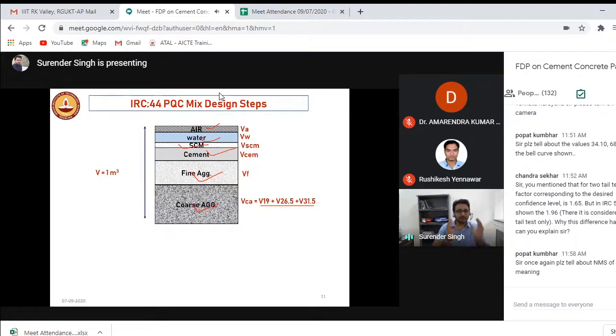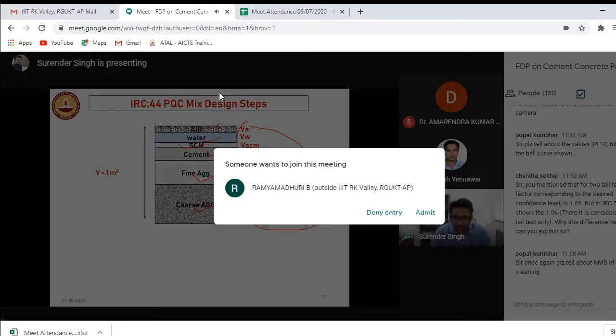Okay, so I followed the same approach which is followed for the design of the flexible pavement. You should remember this figure. Now, as a designer, what's my responsibility? My responsibility is that I have to calculate the volume of all these things, right?